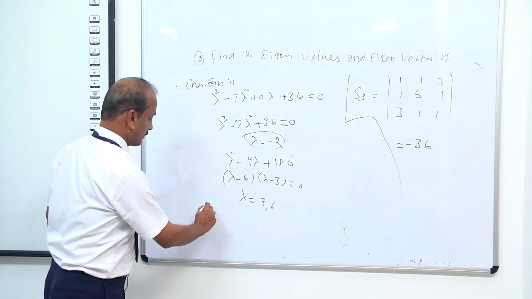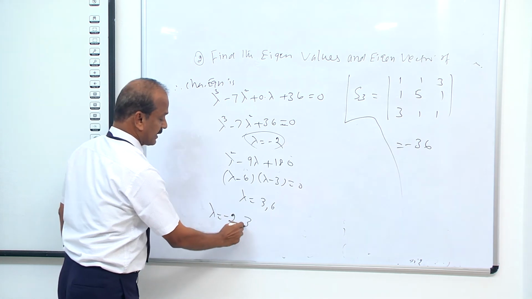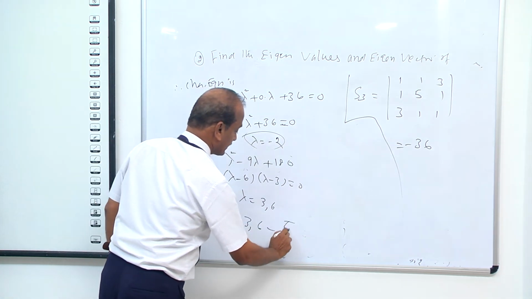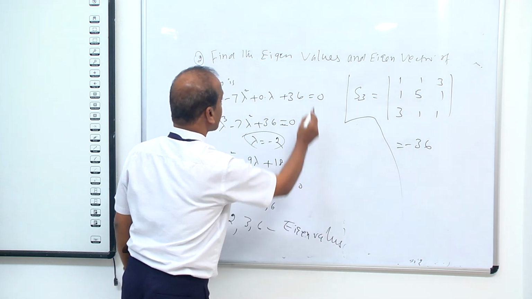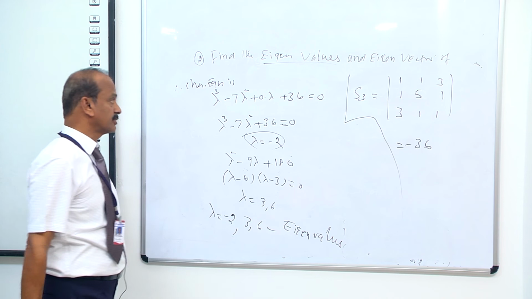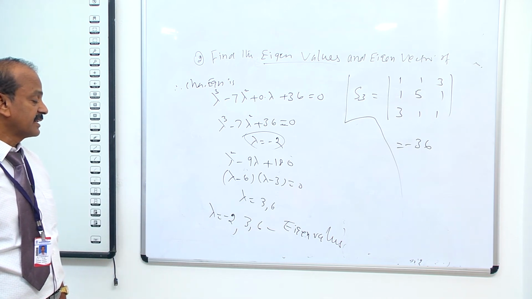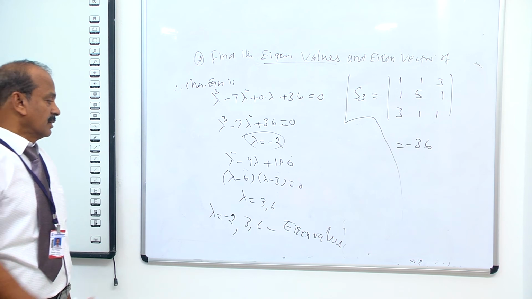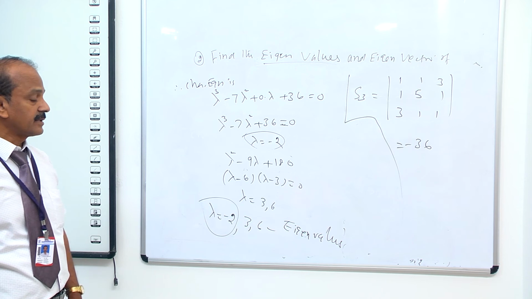Therefore, lambda equal to minus 2, 3 and 6, so these are the eigenvalues. Now we can find the eigenvalues of the given matrix. Minus 2, 3, 6 are the eigenvalues of the matrix. Now here we can find the eigenvectors. How do you find the eigenvectors?